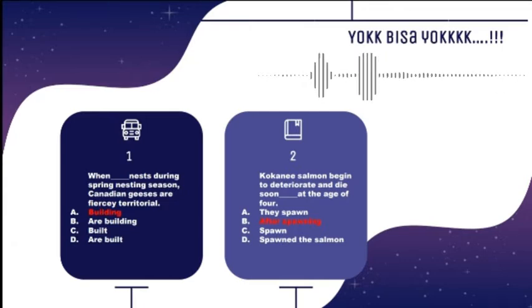And the best tip to answer this question is looking at the connector, and we'll find that B is the only one option which contains a connector.